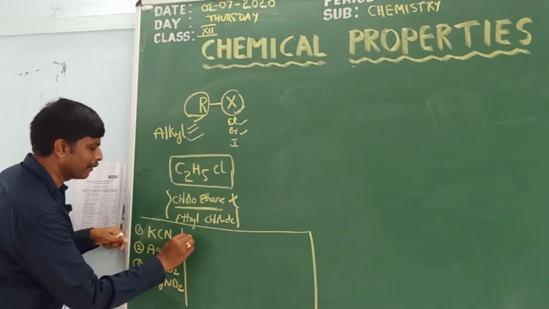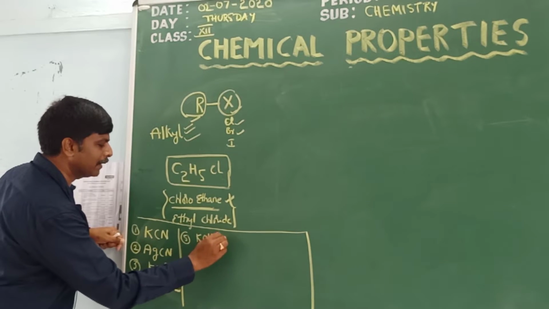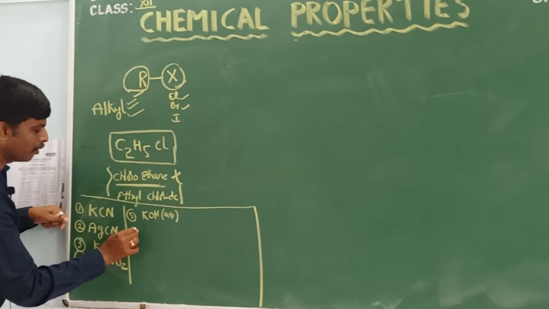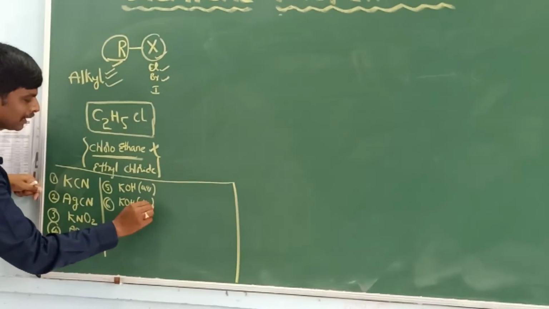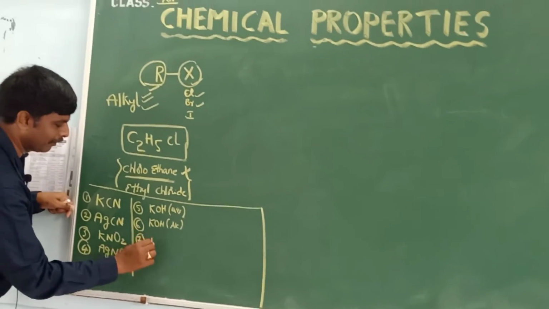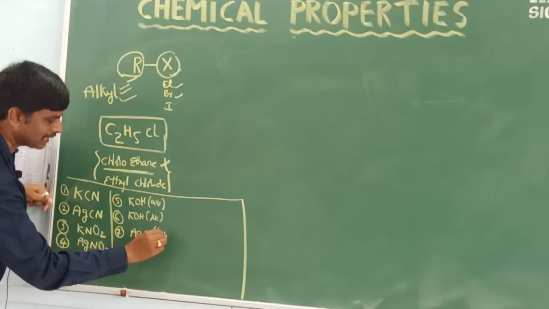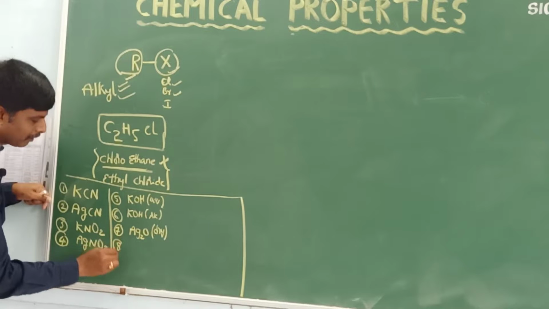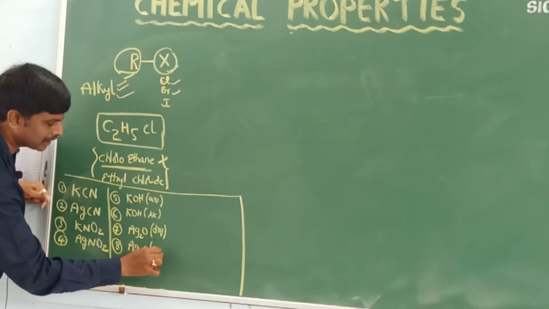Next, fifth property, KOH, two types are there: aqueous KOH, and alcoholic KOH. Seventh one, silver oxide, Ag2O, dry silver oxide. Eighth one is Ag2O, moist silver oxide.